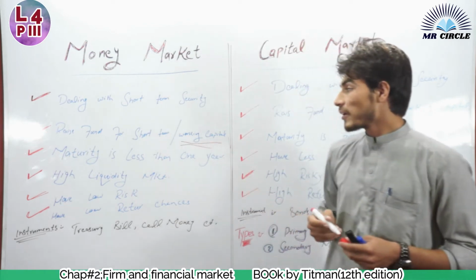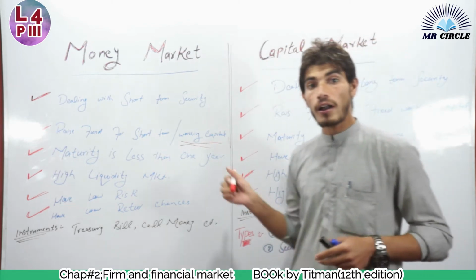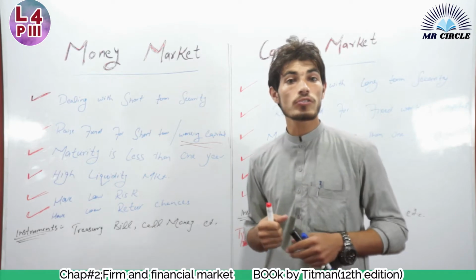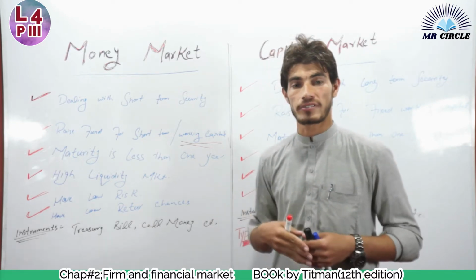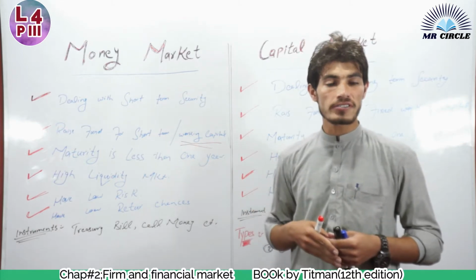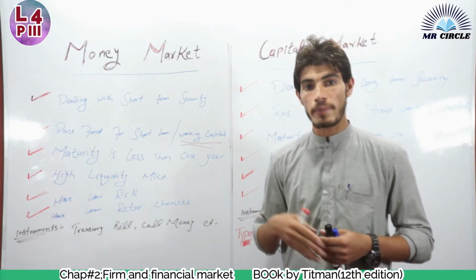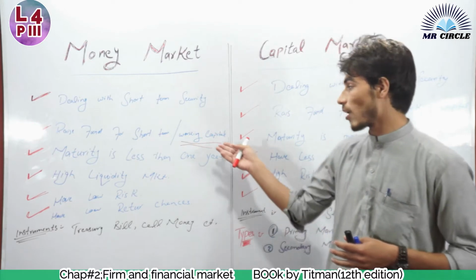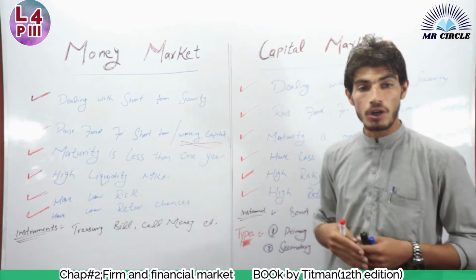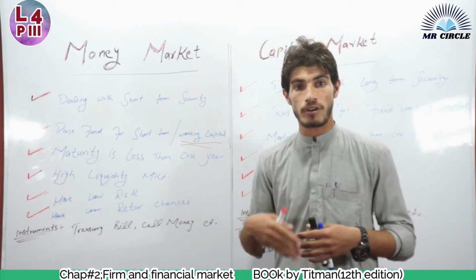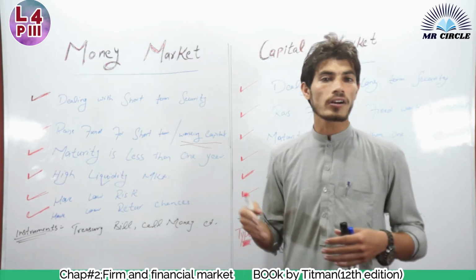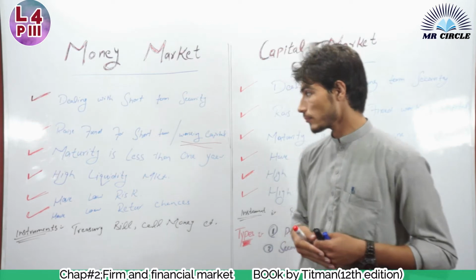Working capital is actually a capital or asset which is used in day-to-day operations or daily operations, like cash, inventories, accounts receivable, accounts payable. These are such types of assets, such types of capital, which are used in daily operations, for short time periods, which we cannot use again and again.